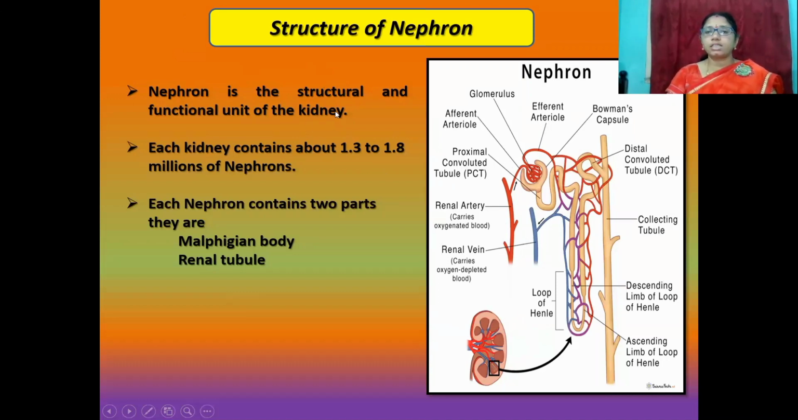Nephron is the structural and functional unit of the kidney. Each kidney contains about 1.3 to 1.8 million nephrons. Each nephron contains two parts. The first one is Malpighian body. Second one is renal tubule. This is Malpighian body. This one is renal tubule.